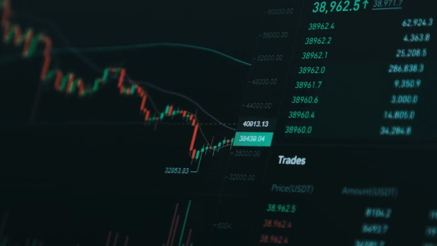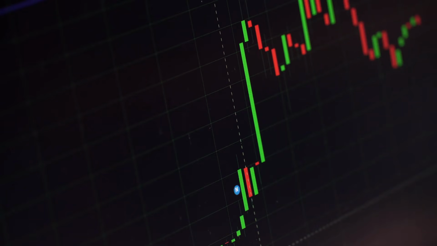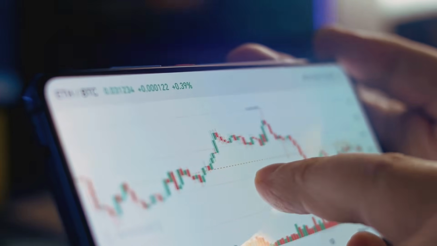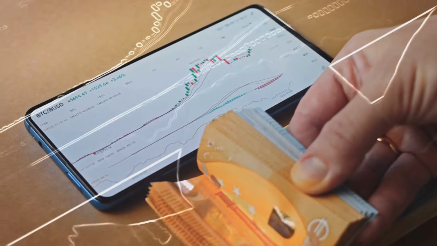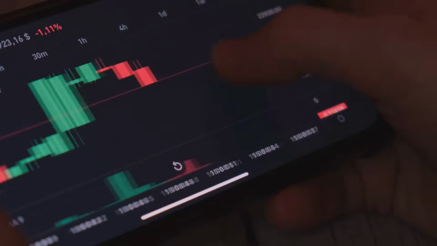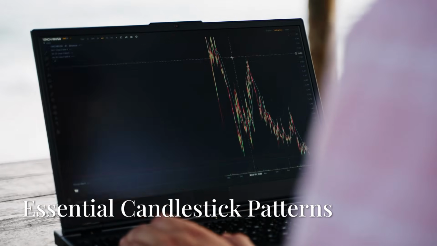Support is a price level where a falling price tends to stop and reverse. Think of it as a floor for the price. Resistance is the opposite of support. It is a price level where a rising price tends to stop and reverse. Think of it as a ceiling for the price. Support and resistance levels are often found at previous highs and lows. Trends describe the general direction of price movement over time.